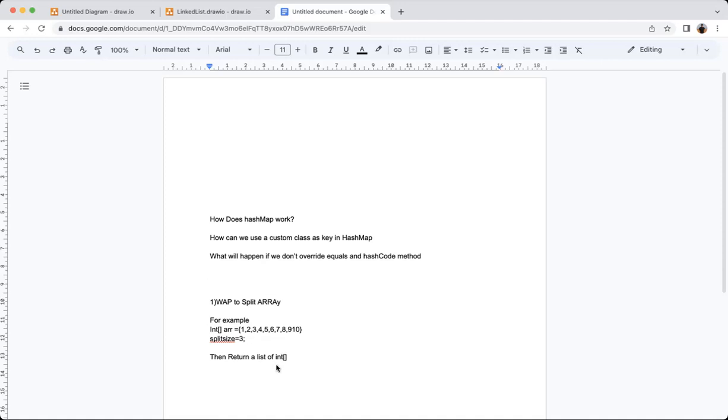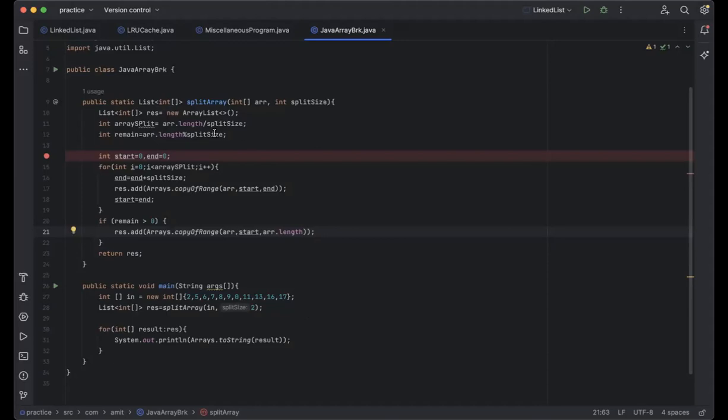Okay. So I wrote this program. So here is the program. They will give you a method. Inside the method you have to write your program. So this was the split array, and then they gave the input as an array and a split size.